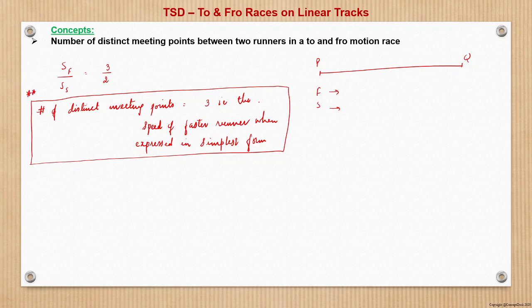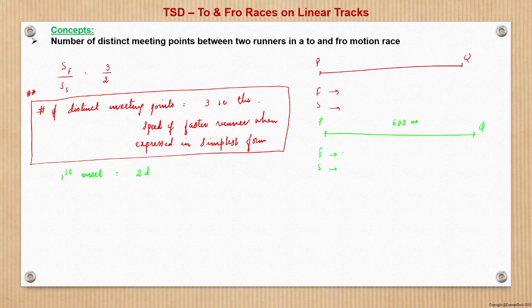And here I try to show how things actually work, and why I'm asking you to remember this formula or relation. Suppose there is a track of length 600 meters. By an example, I will try to take this. So the first meeting: the total distance covered is 2d if both the faster and slower start from the same end, right?